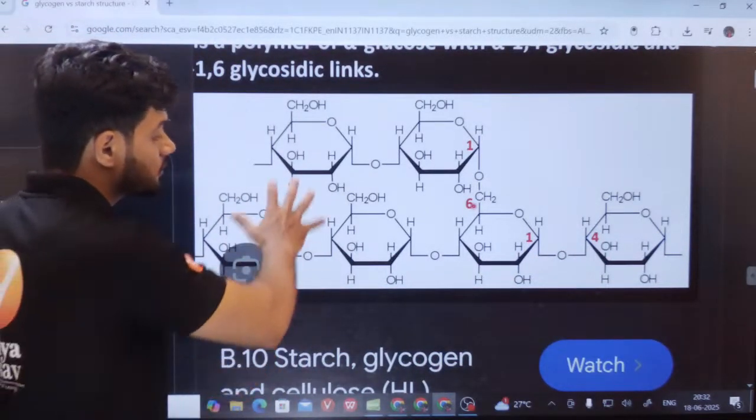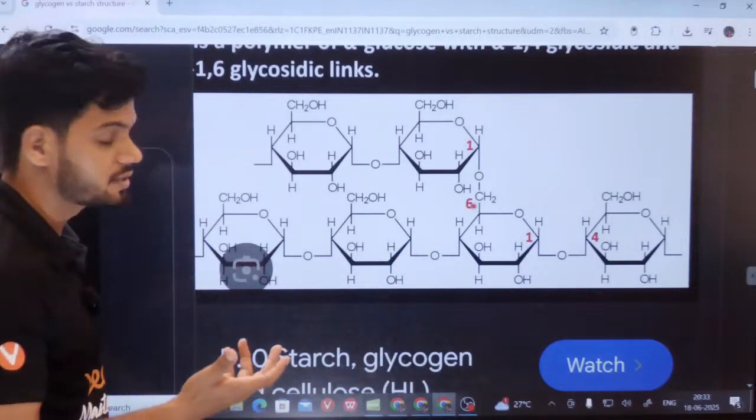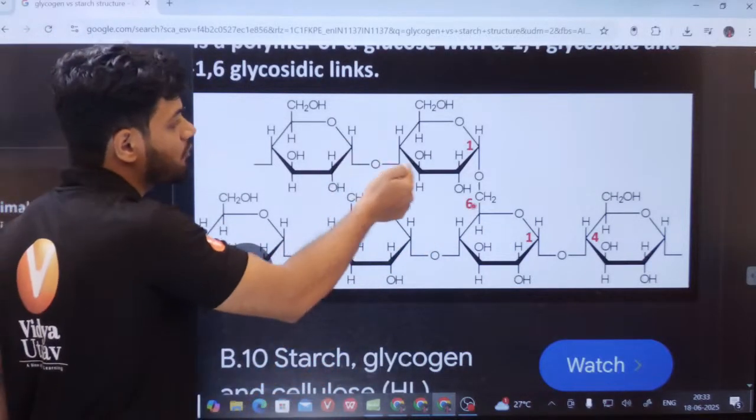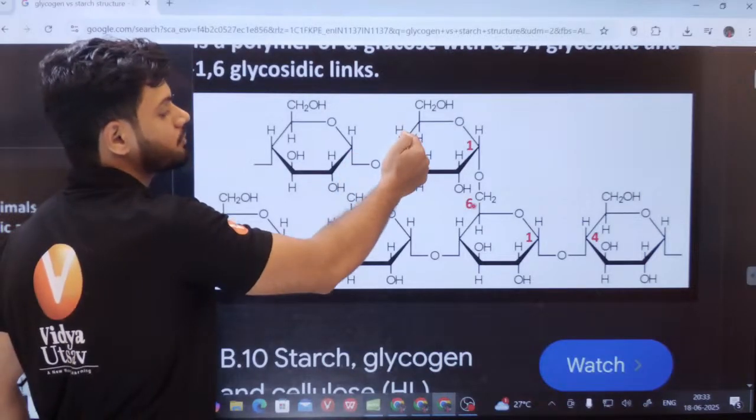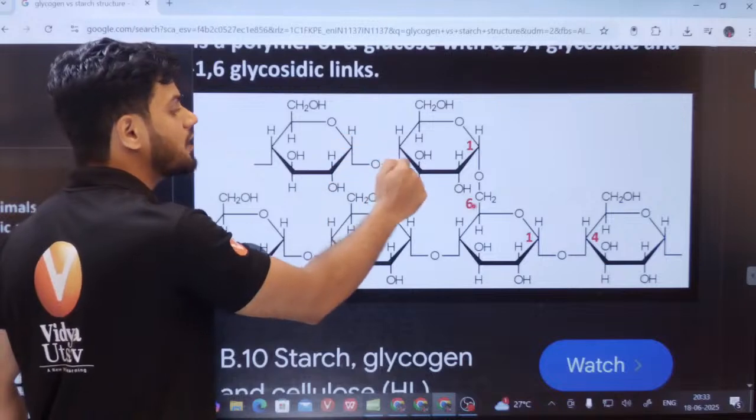Can you see? This is the structure of your starch, right? Sorry, this is the structure of starch. Here there is alpha 1,4 linkage. This is a bottom linkage here. Cellulose had beta 1,4 on top. This is alpha 1,4 linkage.